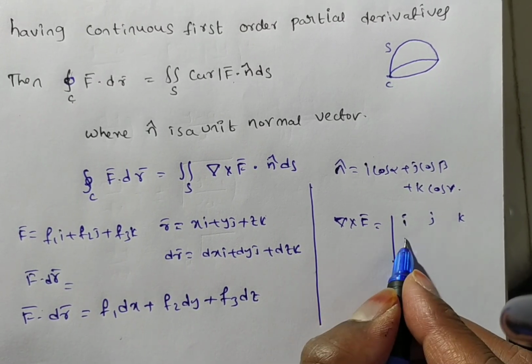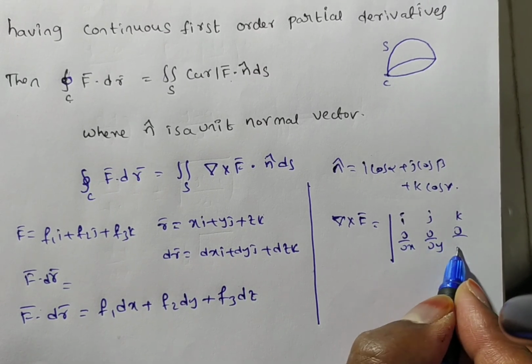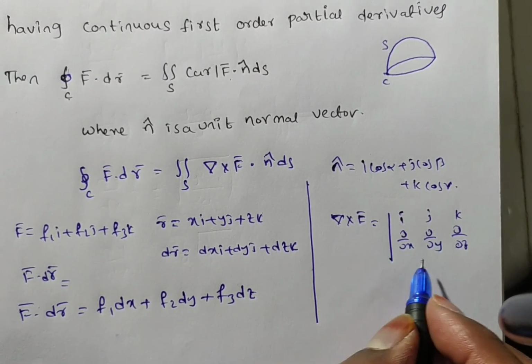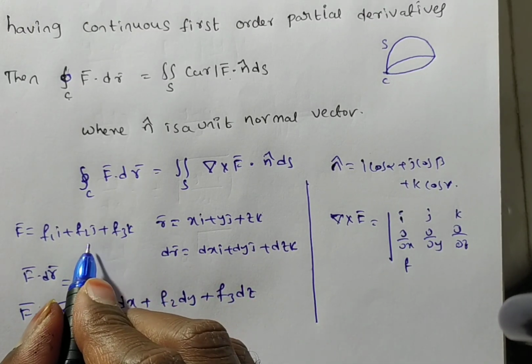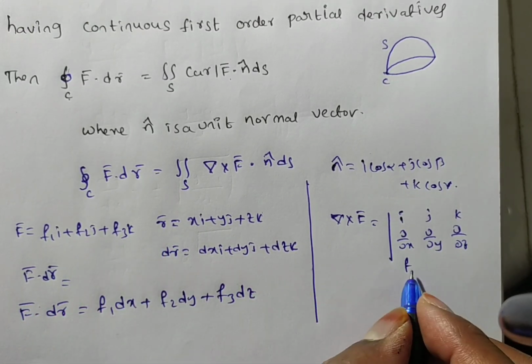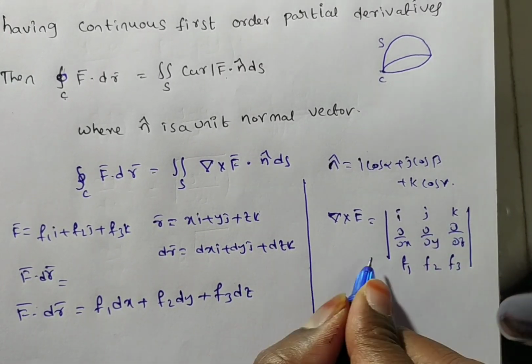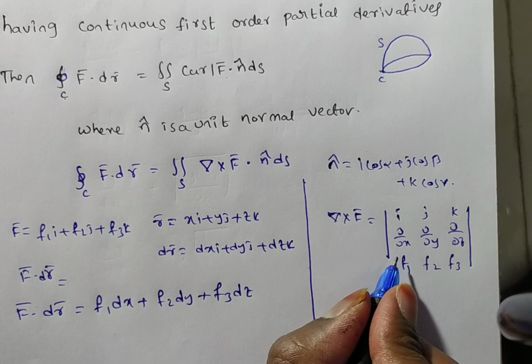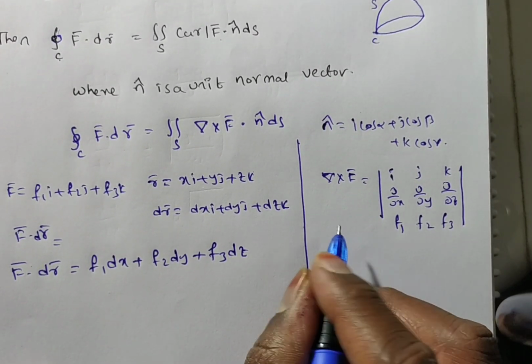Del is i ∂/∂x, j ∂/∂y, k ∂/∂z, and f bar has i coefficient f1, j coefficient f2, k coefficient f3. So f1, f2, f3. If you understand this, in the exam also we will follow this procedure, that is why I am explaining it clearly here. Now this is equal to dot n bar.